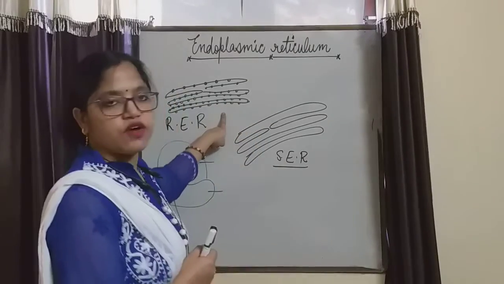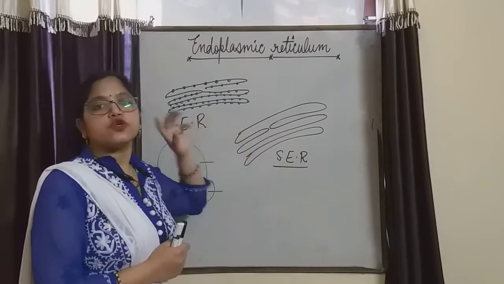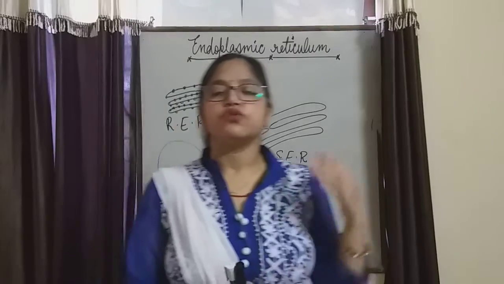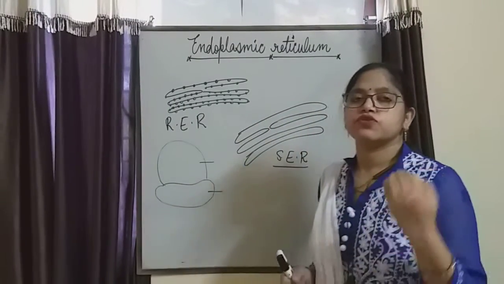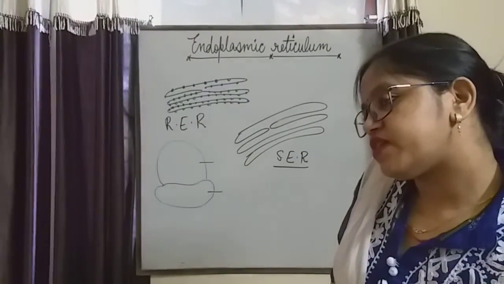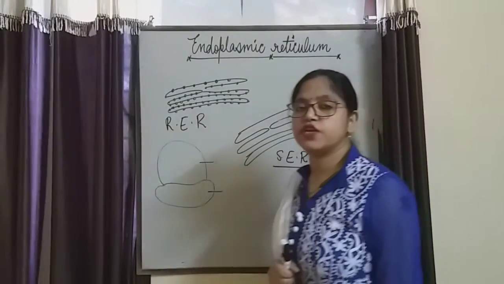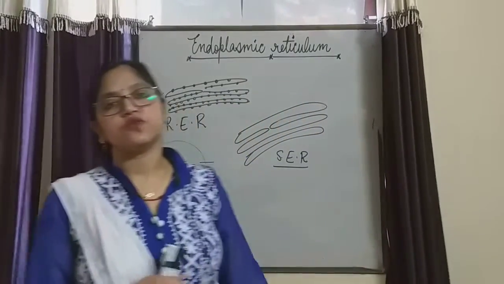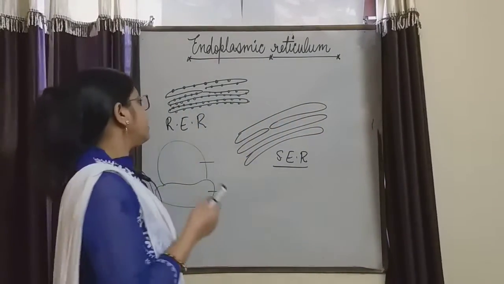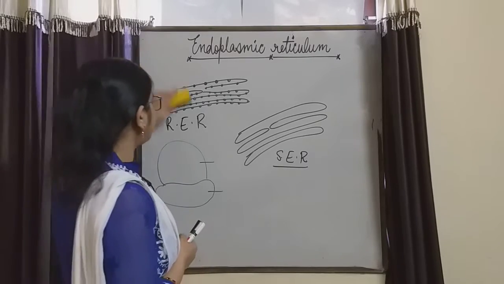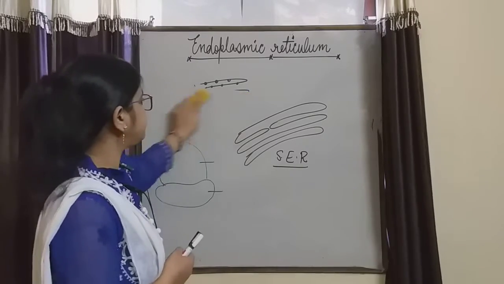And what is the function of rough endoplasmic reticulum? To synthesize the protein, to transport the protein, to transport the information whenever they are attached to the surface of the nucleus, from the nucleus to the cell. Okay, so this is all about the rough endoplasmic reticulum.